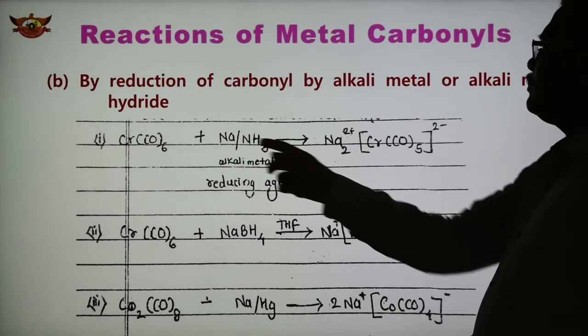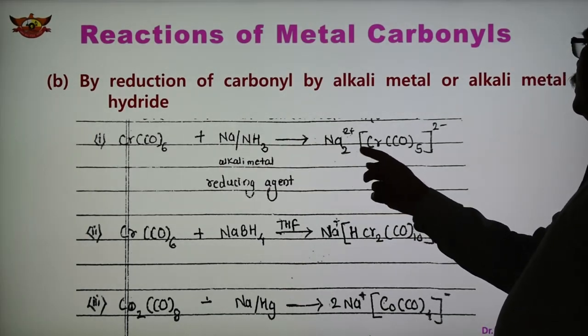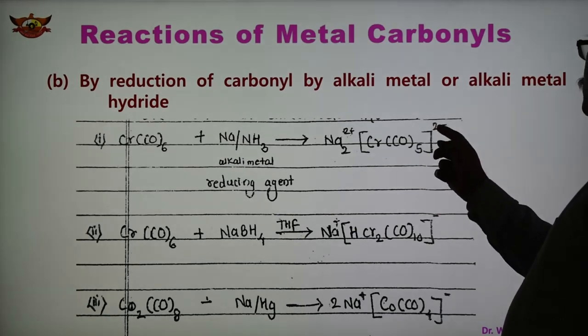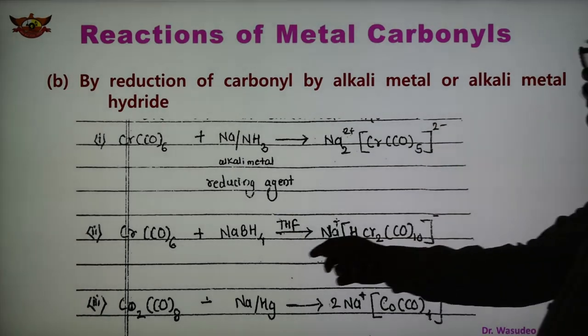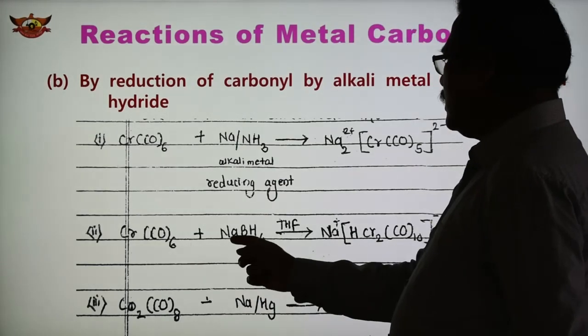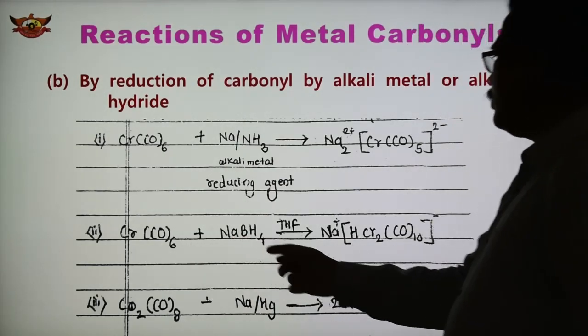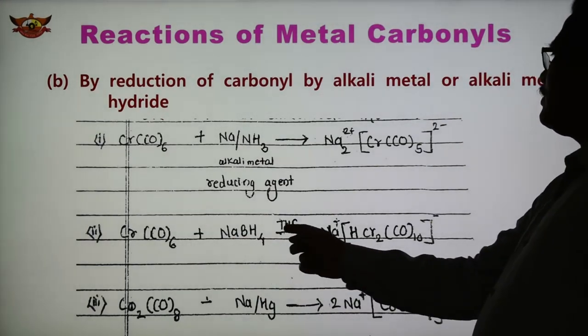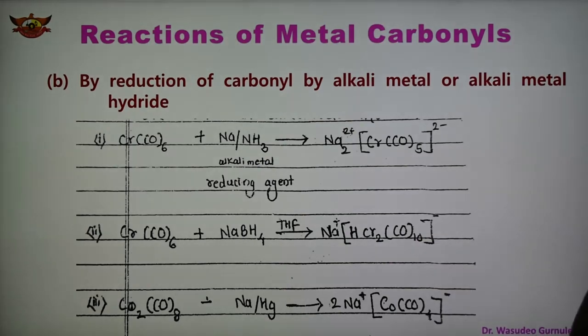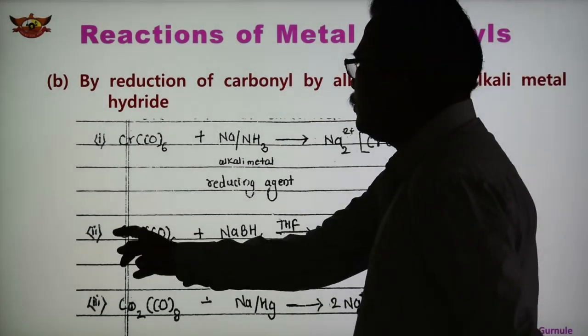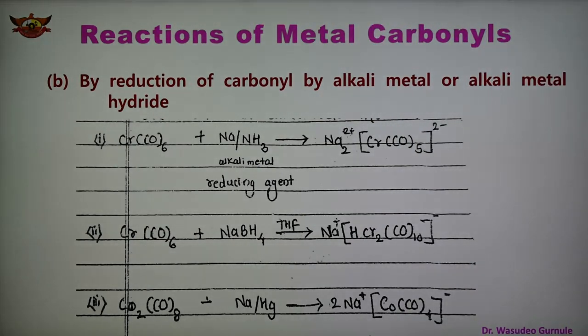These are the 2 molecules of sodium metal, Na2 Cr(CO)5 2-, and 1 CO gets released. Another reaction is given here, Cr(CO)6 with sodium borohydride NaBH4 as a reducing agent in the presence of THF, forming Na+ HCr2(CO)10. So we have to take here 2 molecules of Cr(CO)6.